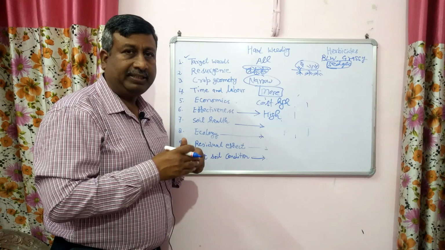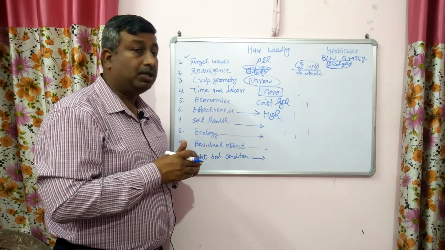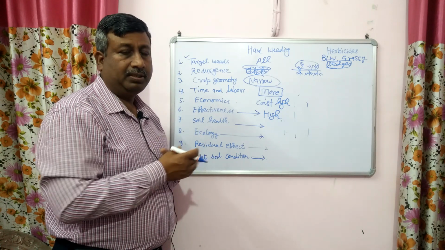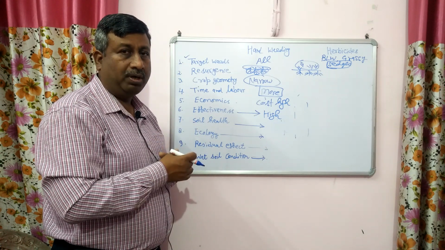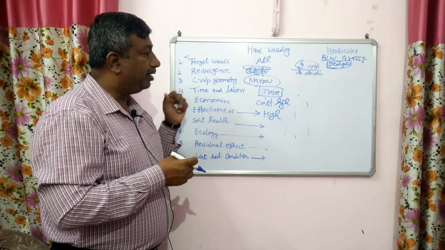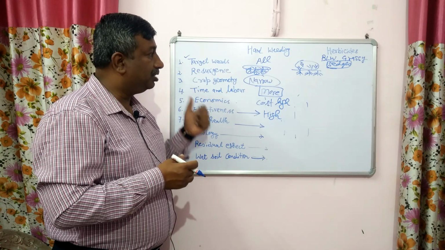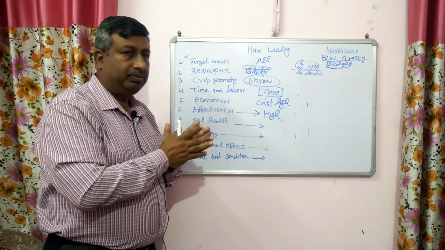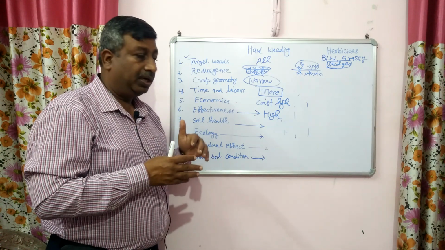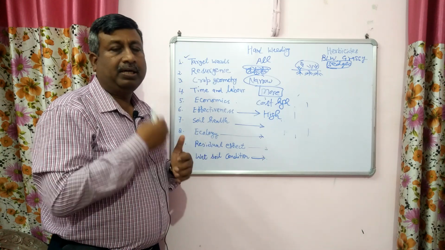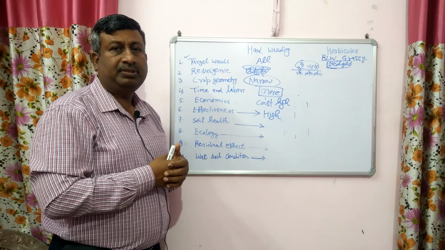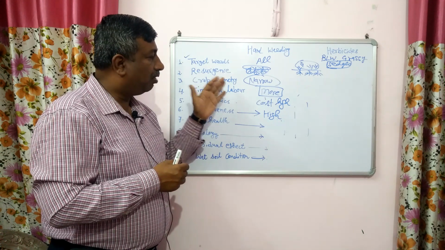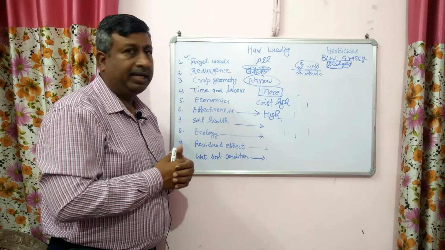Herbicides are effective, no doubt, but their effectiveness is not more as compared to hand weeding. And economically, herbicides give more net return, more profit as compared to hand weeding, because more cost is involved in hand weeding. So overall, if we want to remove the weeds effectively, without hampering the ecology and without adversely affecting the succeeding crop, we should go for hand weeding. No doubt, more cost is involved.